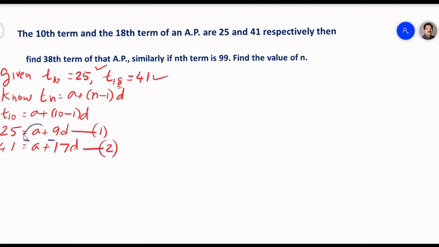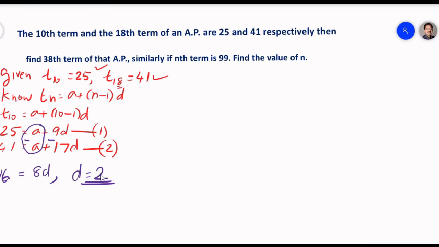A minus a will get cancelled. 25 minus 41 will become minus 16. Then this is equal to 9d minus 17d, which is minus 8d. The difference is equal to 2.